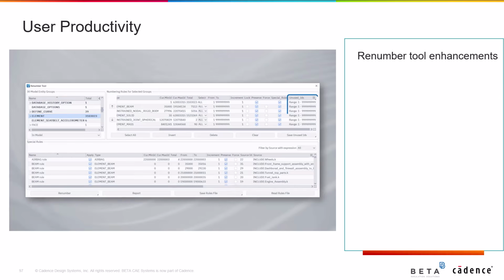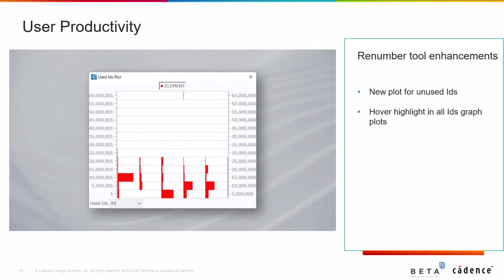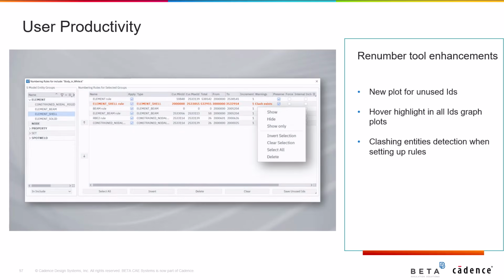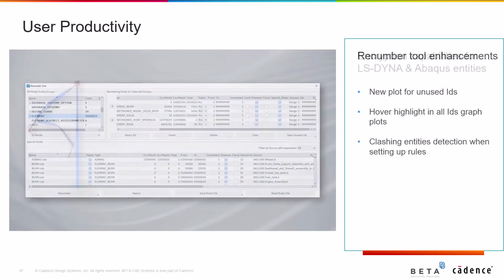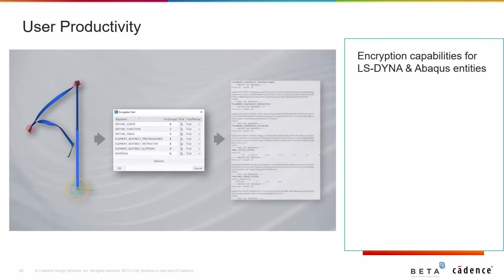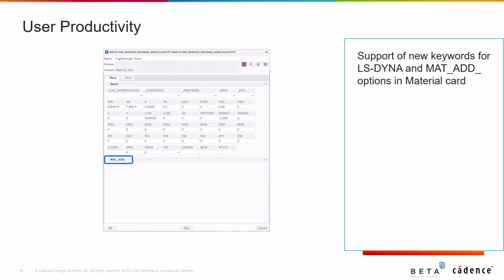To begin with, enhancements have been introduced in the Renumber tool, including the ability to generate a new plot for unused IDs. It is also possible to hover highlight in all IDs graph plots and automatically detect clashing entities when setting up rules. Additionally, encryption capabilities both for LS-DYNA and Abaqus entities are introduced. And talking about LS-DYNA, several keywords have been supported dedicated to ALE and airbag. Also, the mat add options are from now on visible within the material card.